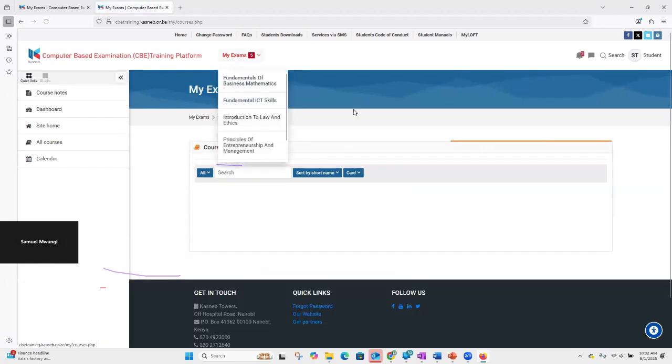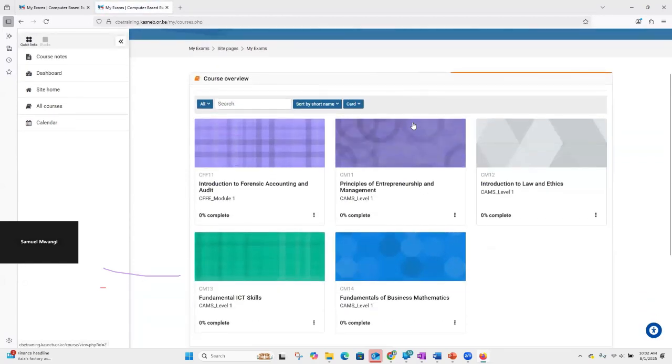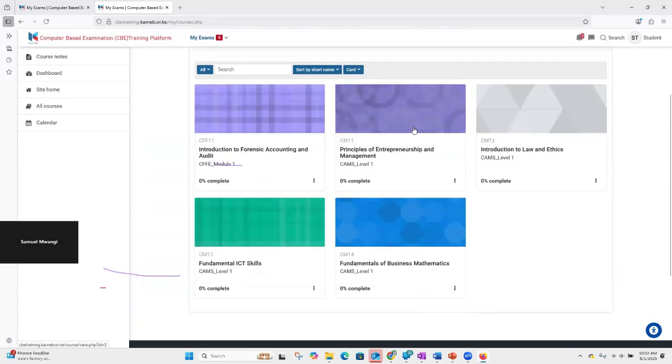So if you click on my exams, it takes us to the list of papers that we have been booked for. In this case, I've been booked for 5 papers. And for today, of course, I have a timetable, and so do you. Our timetable today says that we will be having a training for all.